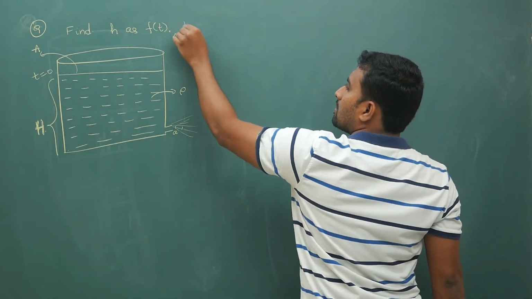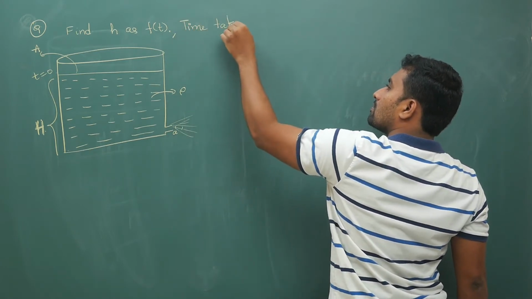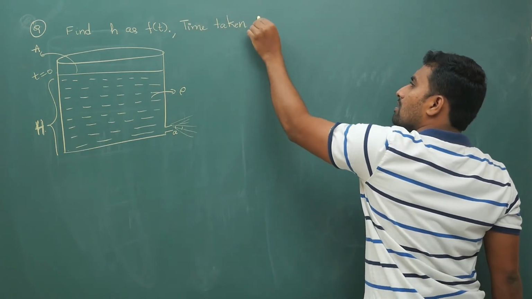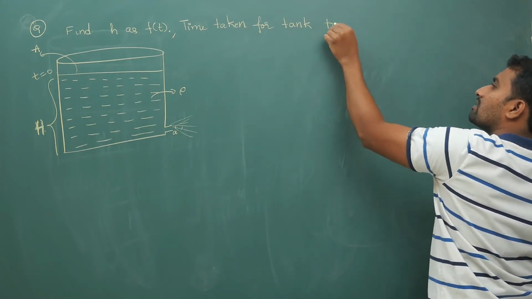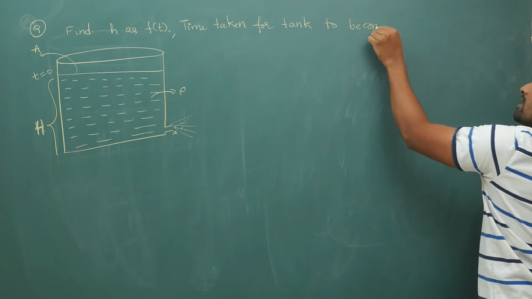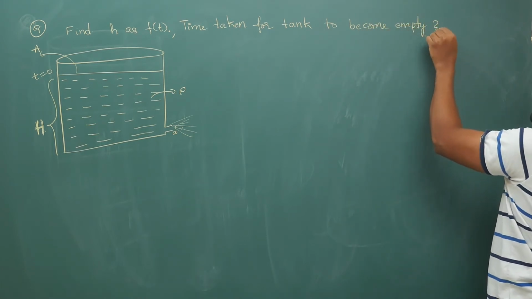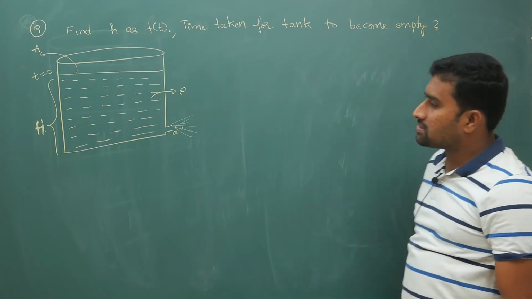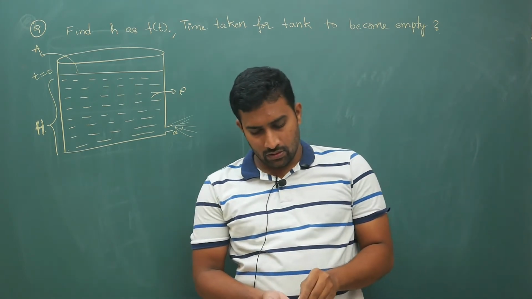Second, the time taken for the tank to become empty. These two you are supposed to calculate: in how much time does this tank become empty.